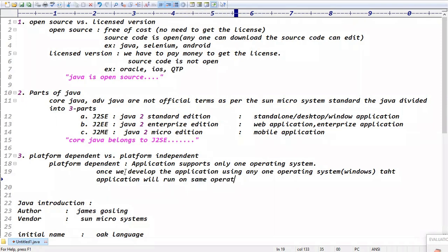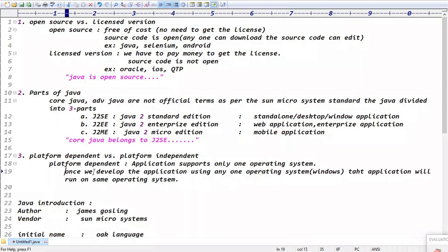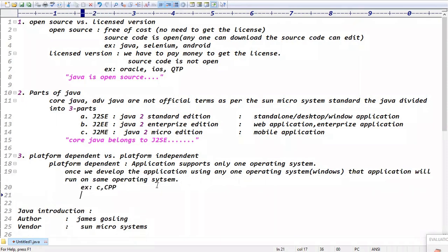The same operating system, right? It's called platform dependency, guys. Because once we develop the application using any one operating system, that application will run on the same operating system. That nature is called platform dependency. The best example is what, guys? C and CPP languages are platform dependent languages.